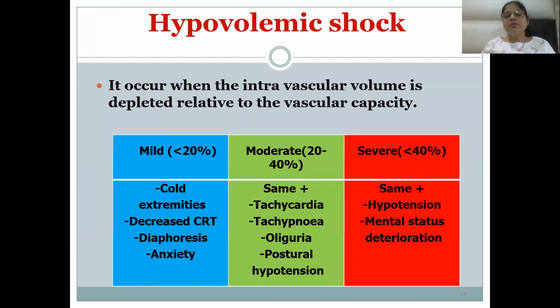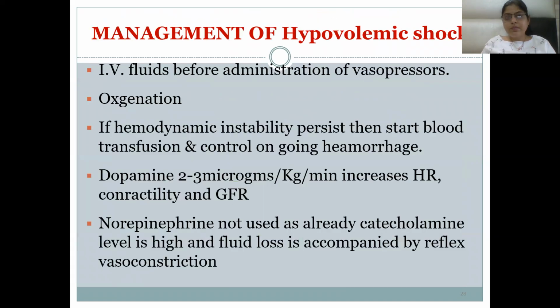Hypovolemic shock occurs when the intravascular volume is depleted relative to the vascular capacity. Mild is when there are cold extremities, decreased CRT, diaphoresis, vomiting, sweating, and anxiety. Moderate, with 20 to 40% loss, there will be tachycardia, tachypnea, oliguria, and partial hypotension. Severe will be hypotension and mental status deterioration.